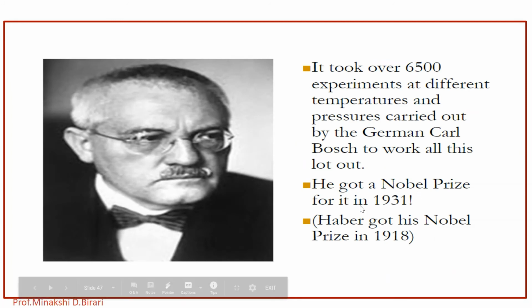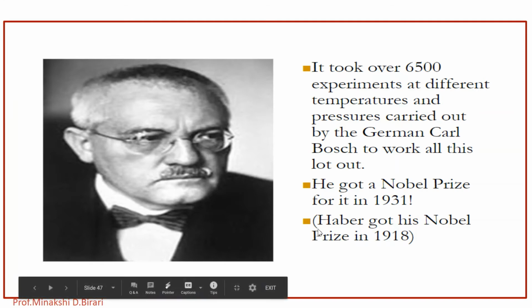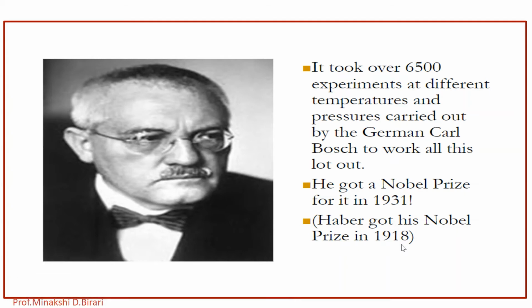It took over 6,500 experiments at different temperatures and pressures, which were carried out by German Karl Bosch. And this scientist, German Karl Bosch, got a Nobel Prize for it in 1931. Also, Haber got the Nobel Prize in 1918. So we should remember that over 6,500 experiments at different temperatures and pressures were carried out by the German Karl Bosch to work all this out.